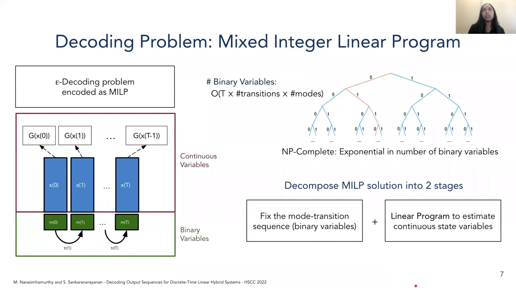We can encode the decoding problem as a mixed integer linear optimization program. The sequence of continuous states and the output variables are encoded using continuous variables. The modes and transitions at each time step are encoded using binary variables. The semantics of the hybrid automaton are encoded using linear constraints, and the objective is trying to minimize the distance between the sequence of output variables and the given output sequence.